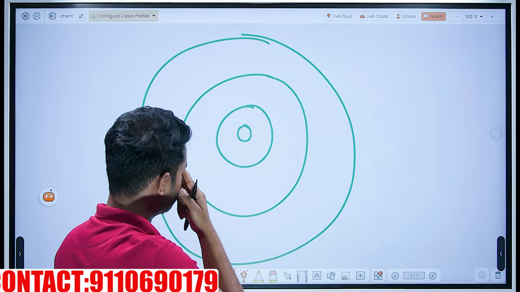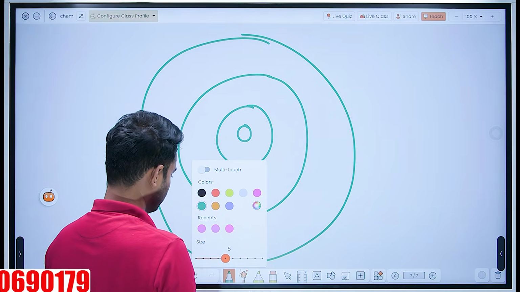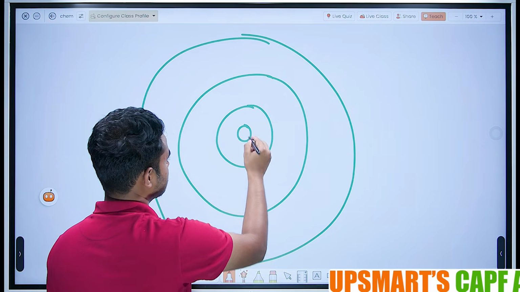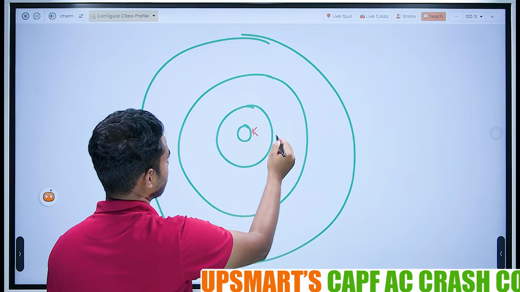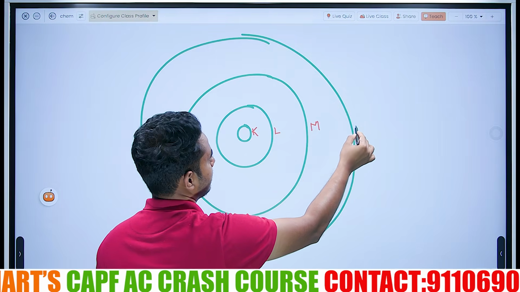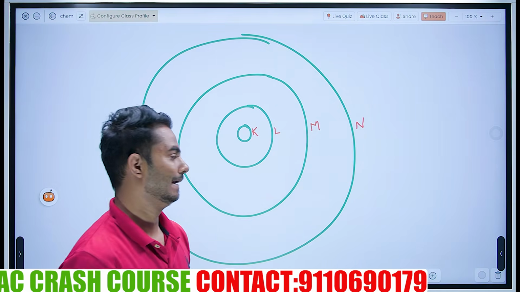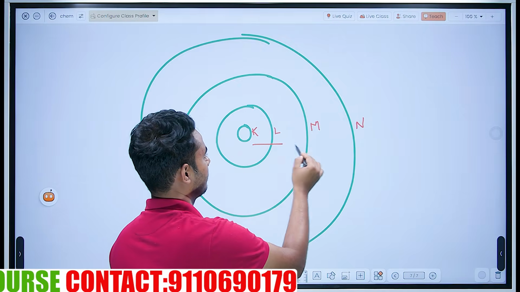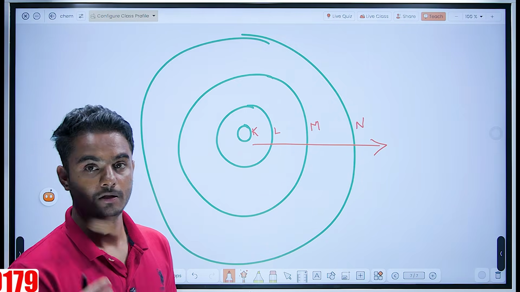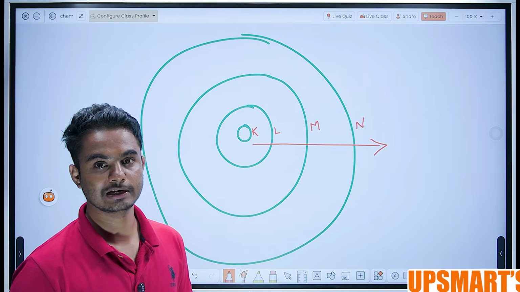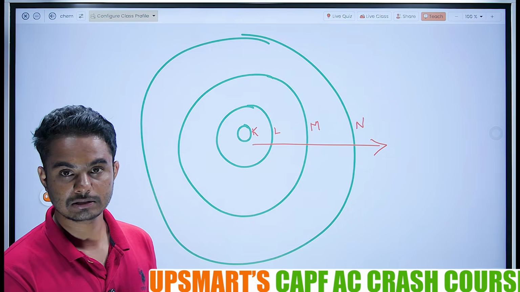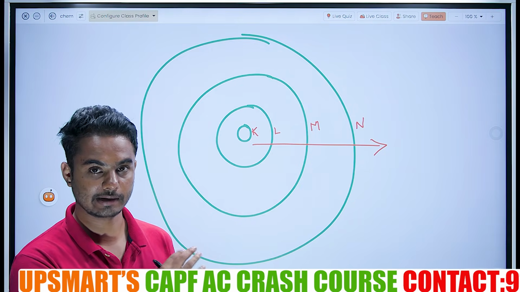The shells are named through letters. This one, the smaller one, is called K shell, then L shell, M, N. The smallest, innermost shell is called K, then L, M, N. This is how the arrangement of electrons in an atom happens. Clear with this arrangement of electrons in an atom?